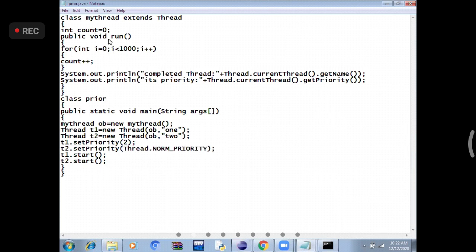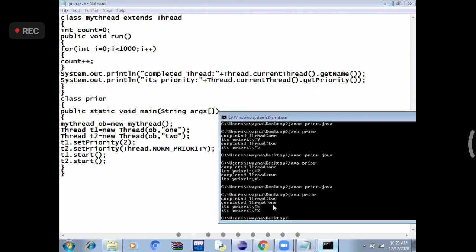When you run the code, it will call this run method. Inside this loop, you are counting the numbers, counting from 1 to 1000. Which thread is completed first? Threads are executed simultaneously. I want to print that name. So obviously, the second thread will be completed first. Why? Because you gave high priority. The JVM will give more time for that thread and will complete its execution earlier than the other thread. So here this thread will be shown: thread name is 2, and its priority is 5. That is the output you see. Thread 2, then thread 1. Its priority number is showing 5 and 2.